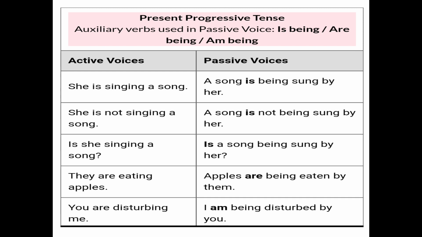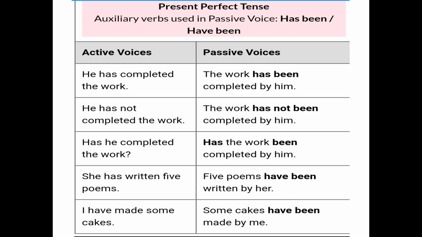Now, I hope you all understand these two sentences. The next one is present perfect tense, and in present perfect tense we use has or have plus verb third form. But when we change into passive voice, it will become has been or have been plus verb third form. The verb third form is already given in the active voice. We use the same form of the verb, like it is given in the example: he has completed the work.